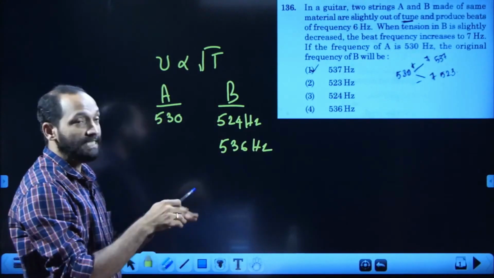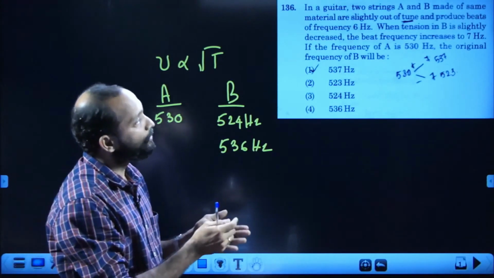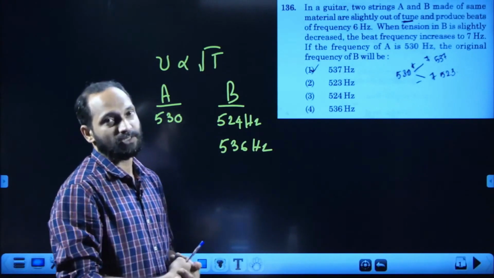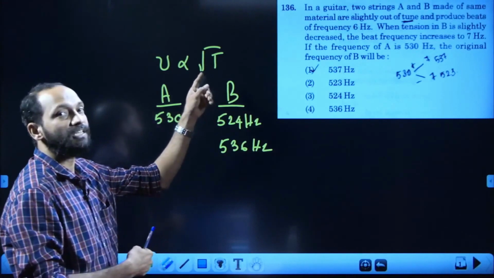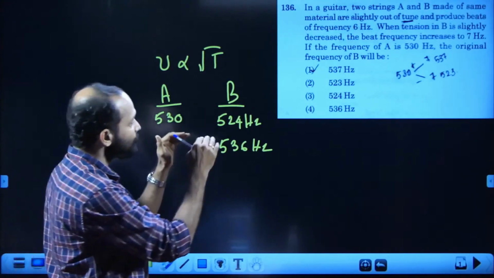Now the second part of the question says that the beat frequency increases to 7 Hz when the tension is decreased slightly. When the tension is decreased, the frequency necessarily decreases.